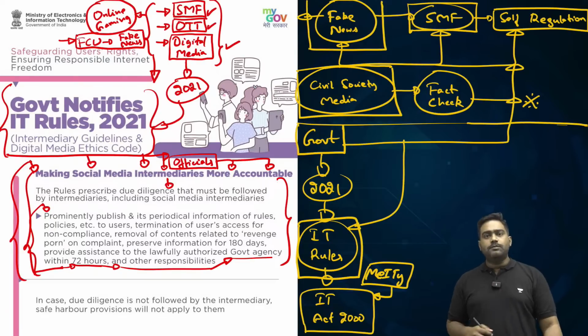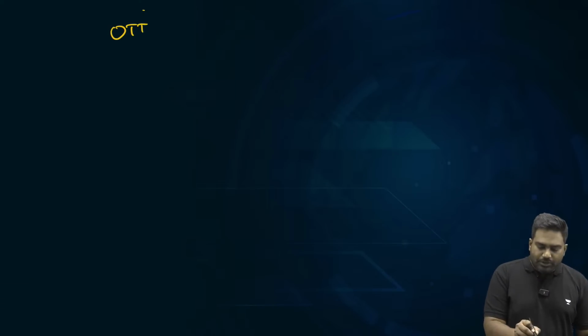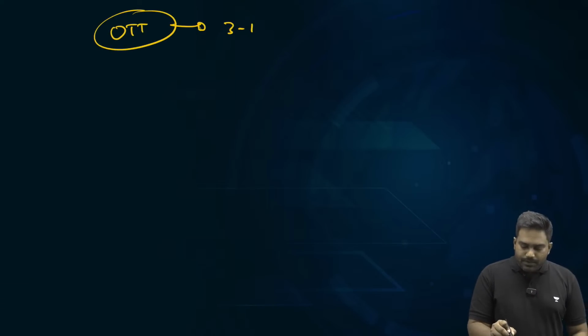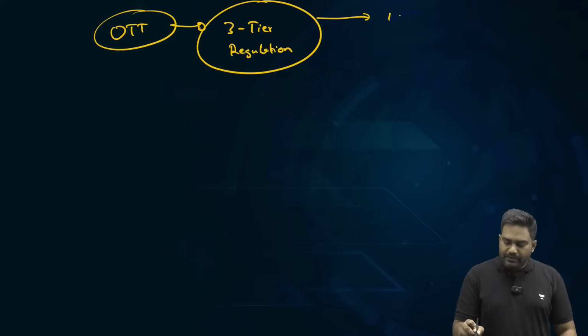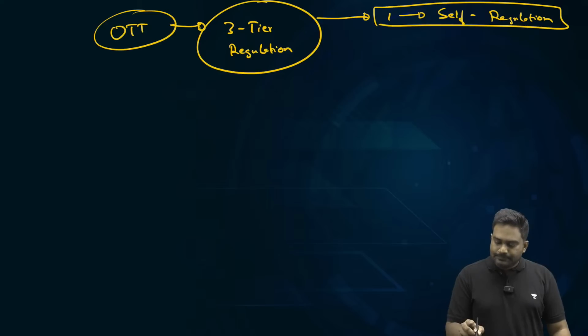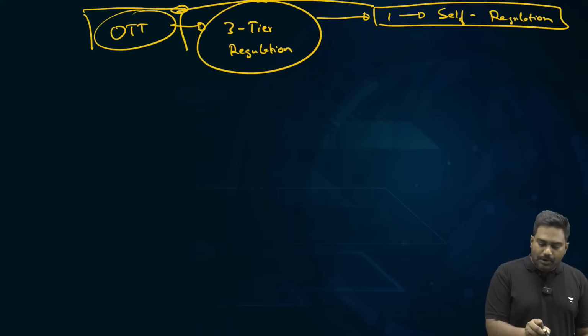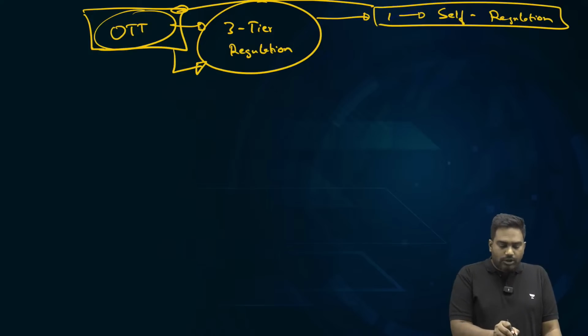For OTT platforms, self-regulation was promoted. For OTT platforms, a three-tiered regulation structure was created, where at the first level, self-regulation was promoted by the respective companies, where they will basically implement few basic norms, placing advisories, parental guidance, ensuring that minors are not exposed to adult content, right?